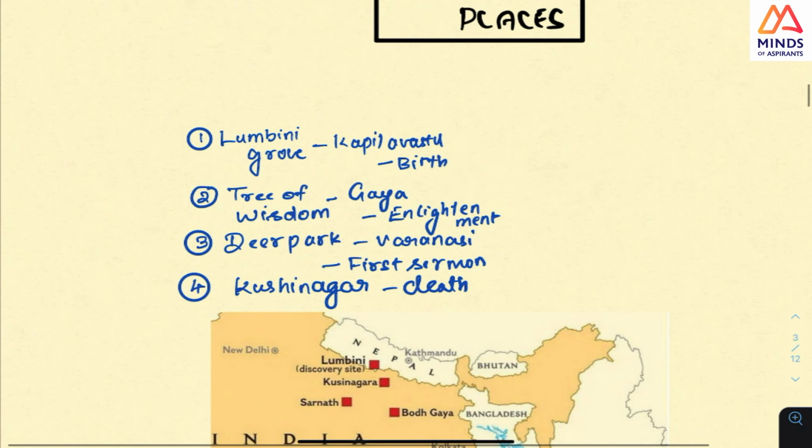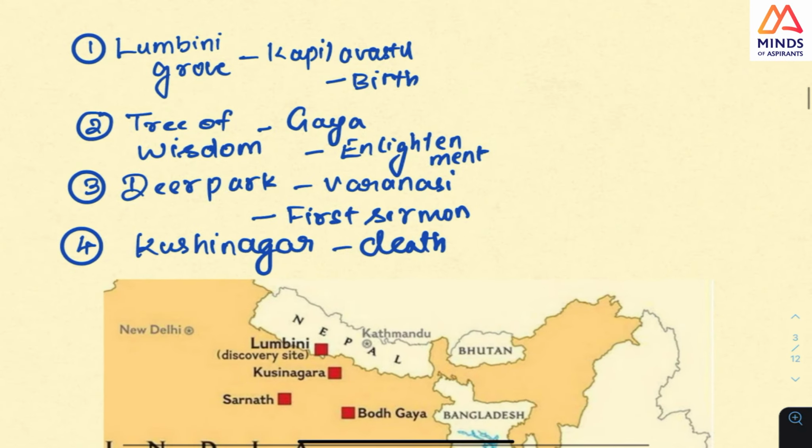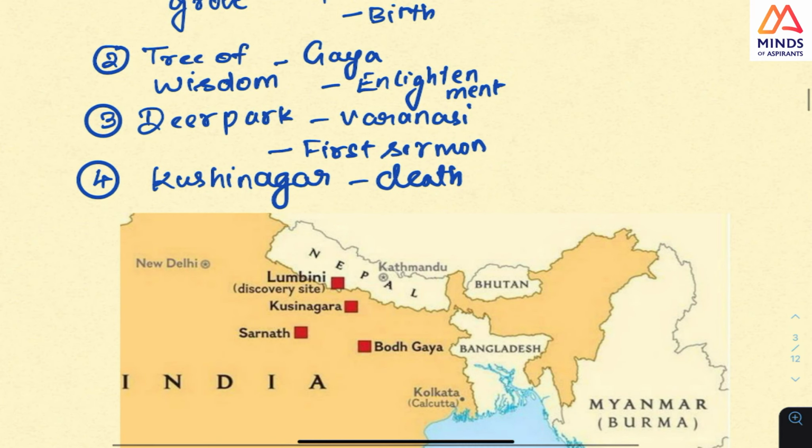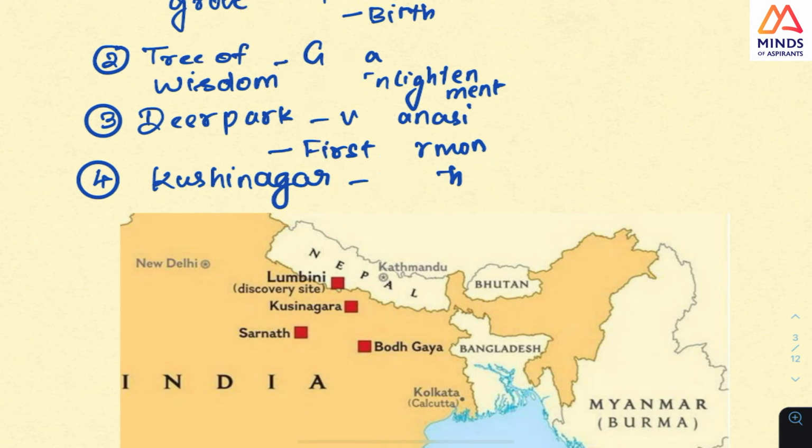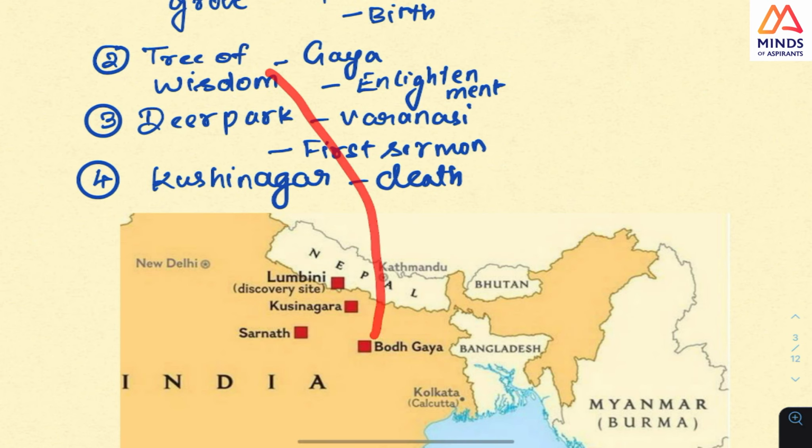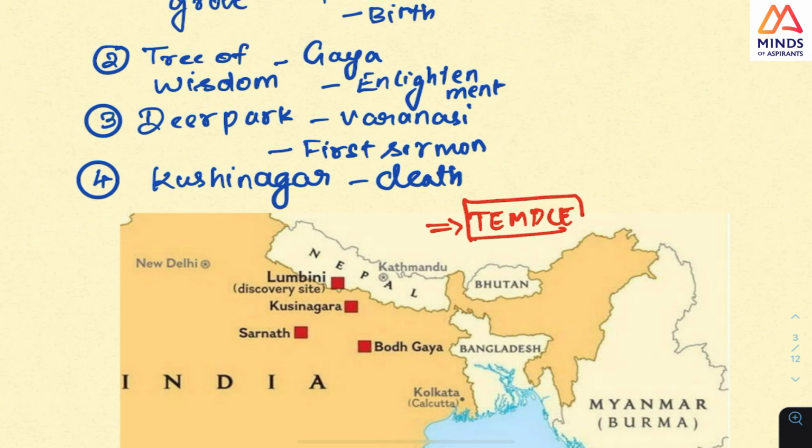This is the first sermon. But the important places, this is the point I want you to look at. The important place is Lumbini. So if you can look at it, this is Lumbini. This is very important. And then this tree of wisdom, where he gets enlightenment. So both Gaya. You should know that, again, the last time, look at the temple in that place. Again, I am stressing this point. This time maybe it may be a question, but in the last slide I will tell you the name of the temple as well.